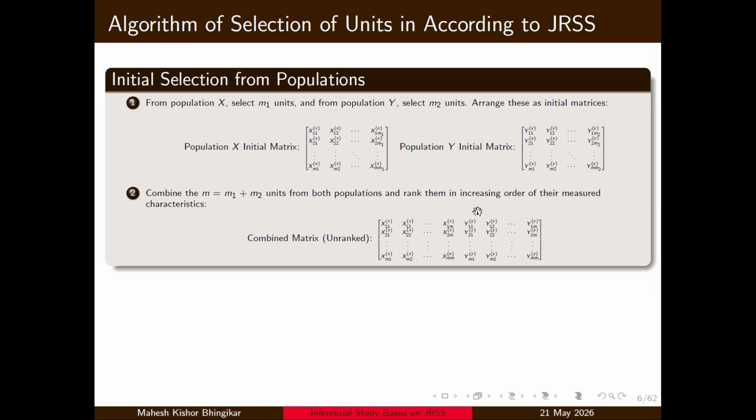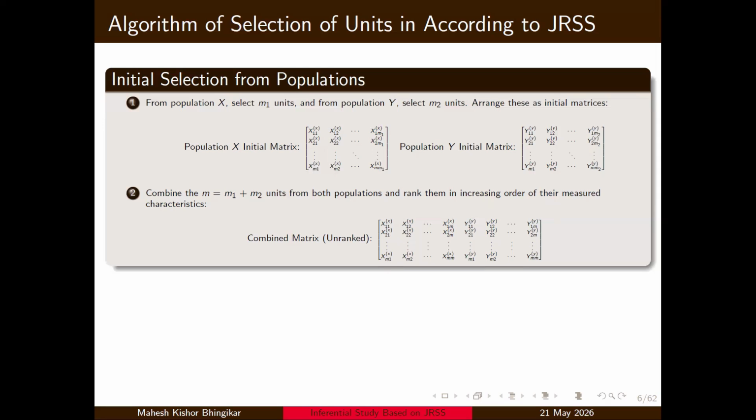So we are keeping the data in this way. This is the data from the X population. This is the data from the Y population. This is set 1. Similarly, we have a total of M sets, so it is an M cross M matrix. But these observations are without ranking.